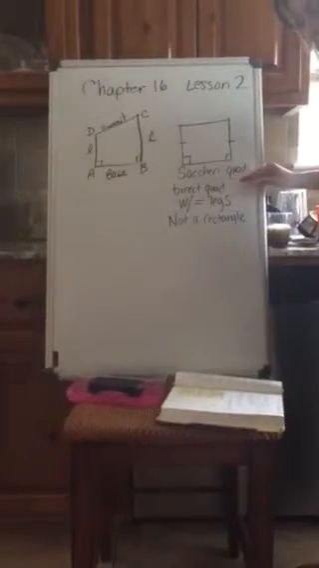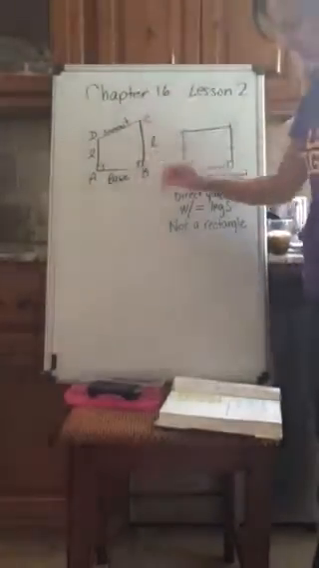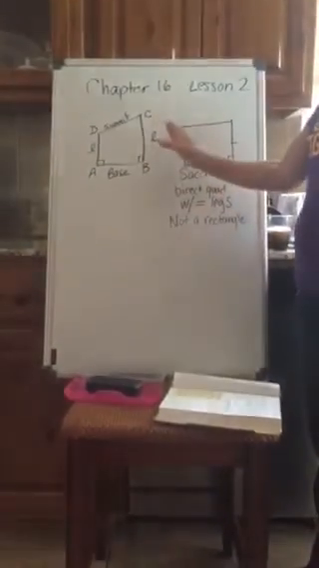All right, this is lesson 2 of chapter 16. It deals with the Saccheri Quadrilateral. But before we look at the Saccheri Quadrilateral, I want us to look at the birectangular quadrilateral.